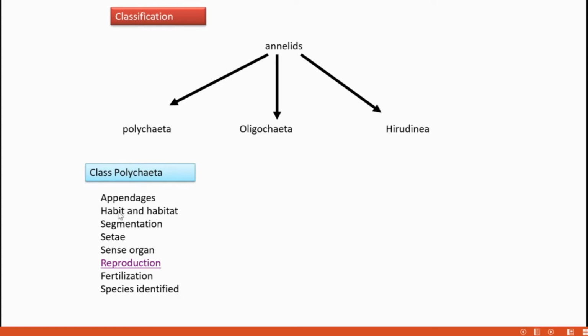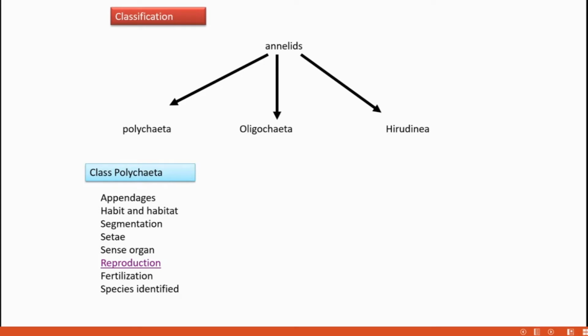Then what about their habit? They burrow, meaning they burrow in something, or they can crawl over something. They can swim, and they can also secrete and live in tubes secreted by themselves. Then segmentation is present, also called metamerism.